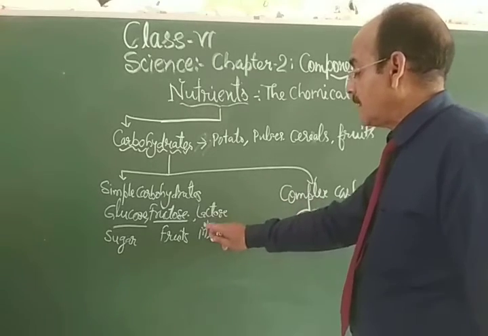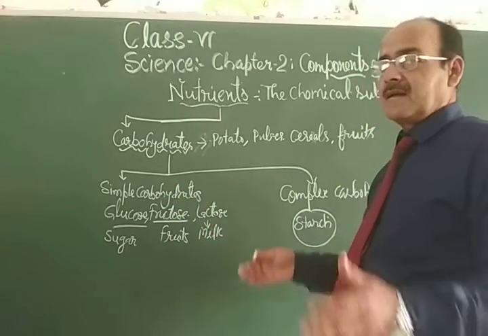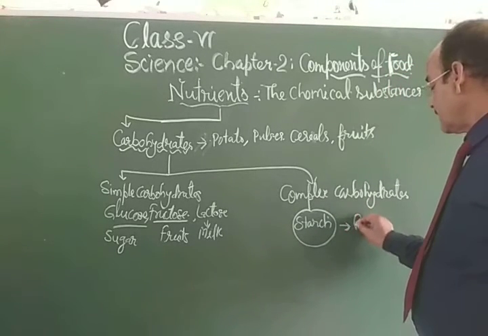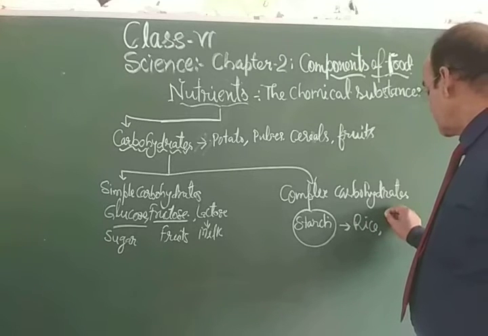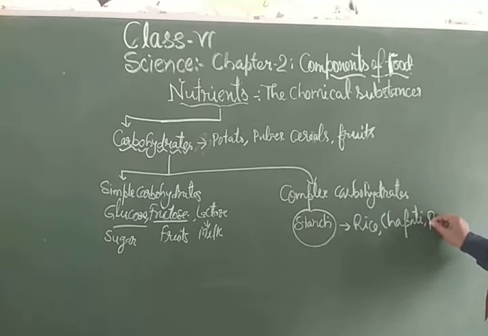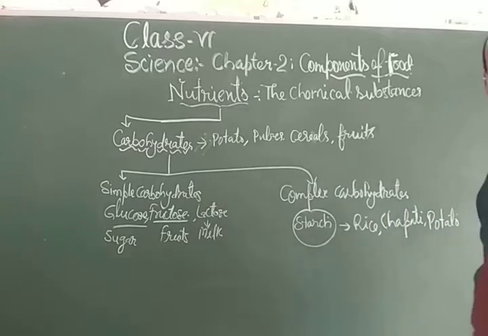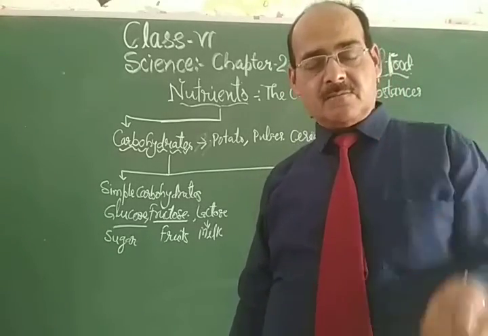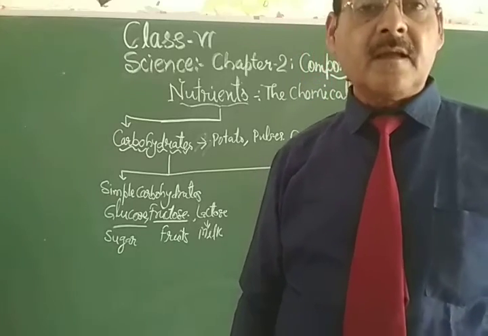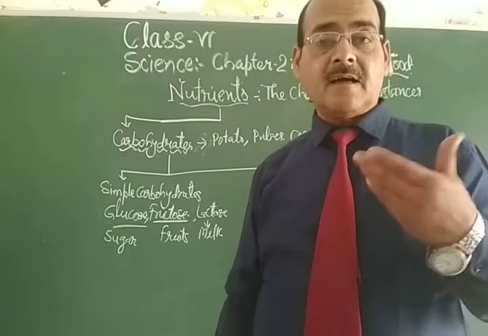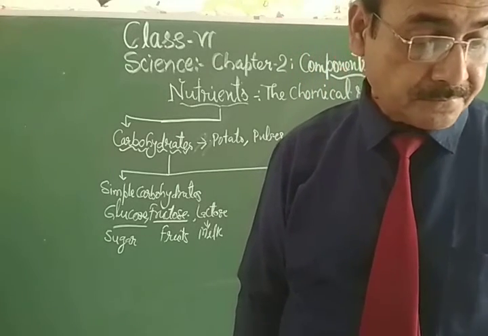When many molecules of lactose, fructose and glucose get combined together, that is called starch. Rice, chapati, potato are the sources of starch. So this is the complex carbohydrate. When we chew the chapati, rice or potato, then we can taste the carbohydrate because these things are sweet in nature.